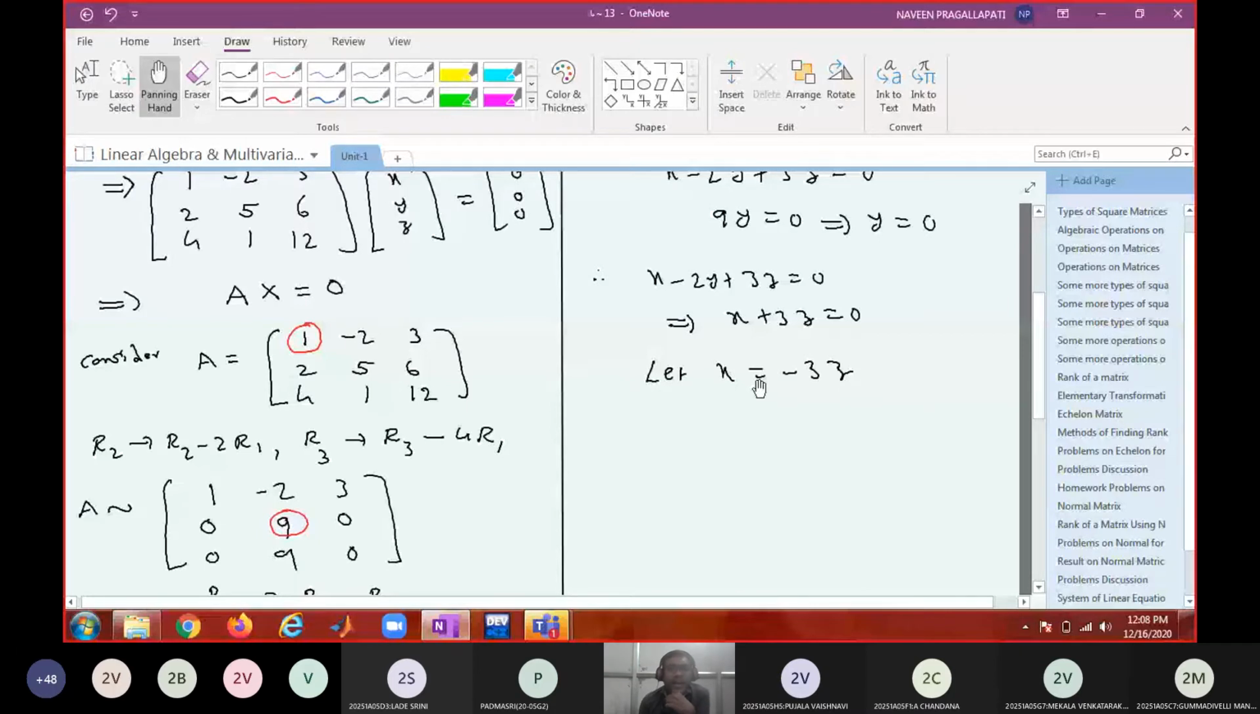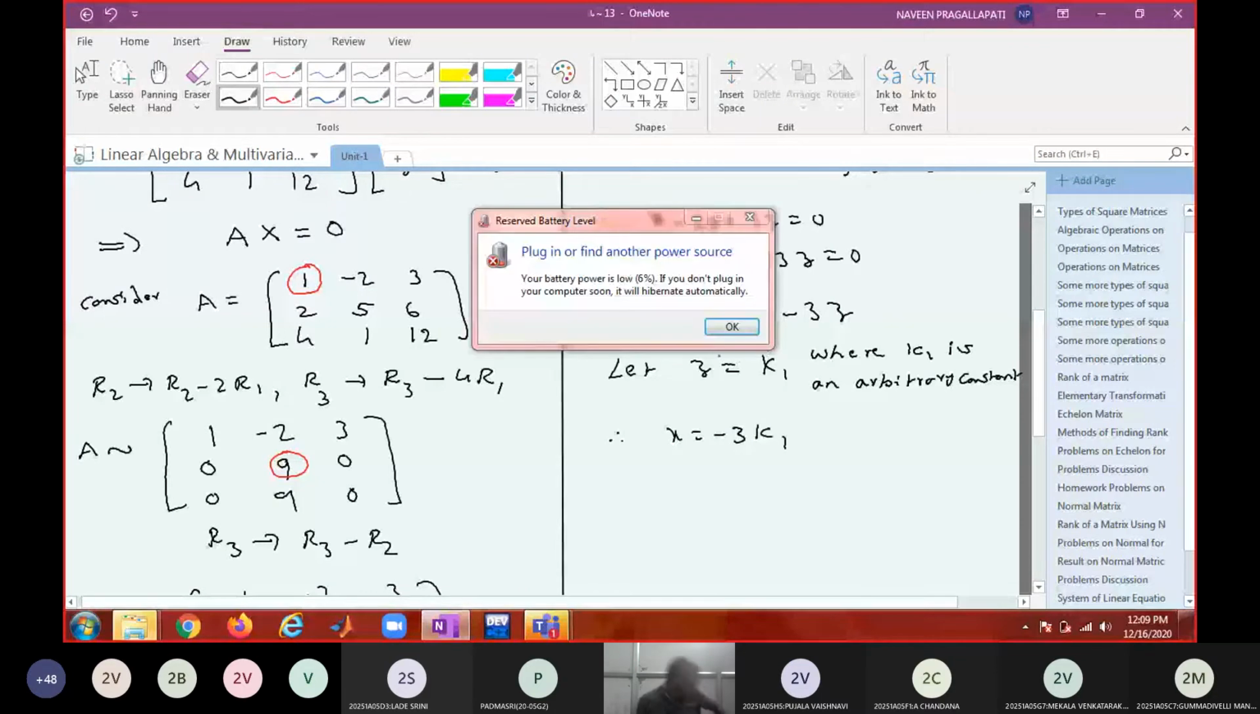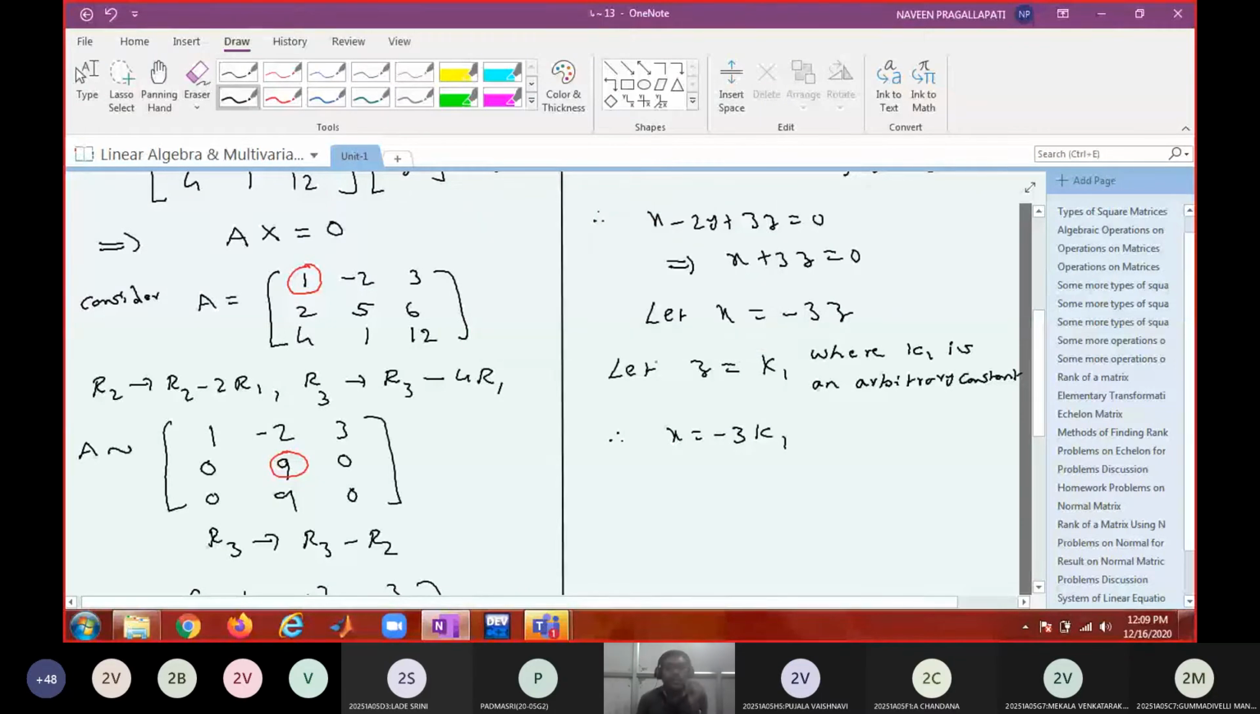So I will assign an arbitrary constant to z, because it can take any value. Let it be k1, where k1 is an arbitrary constant. Therefore, what is x? Minus 3k1. Therefore, what is your solution?